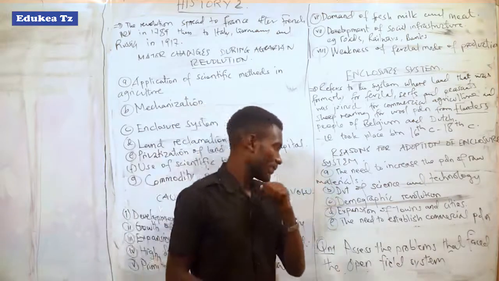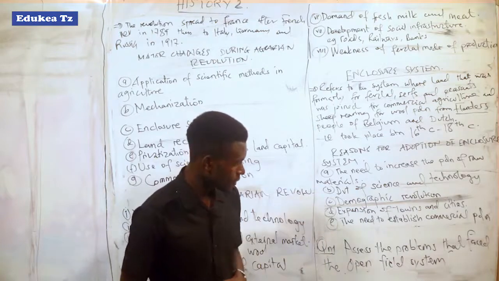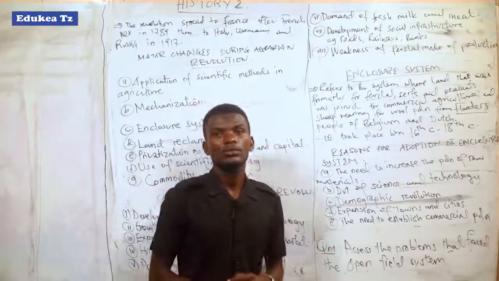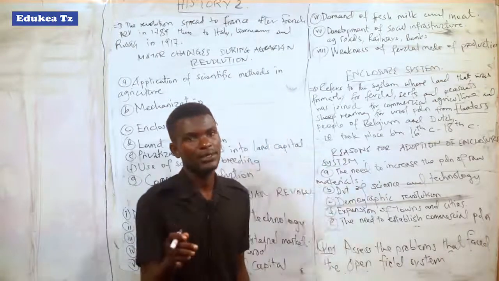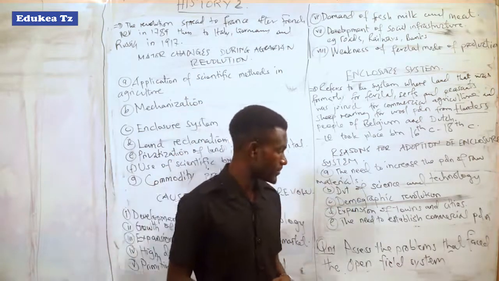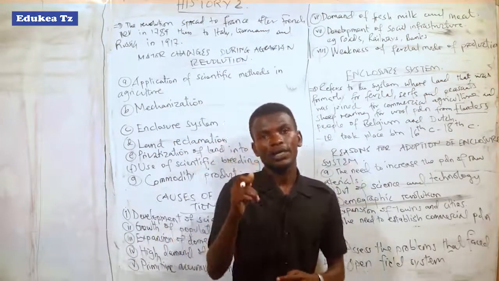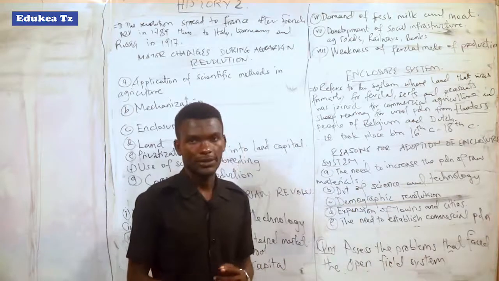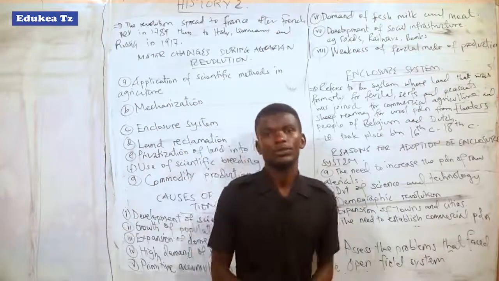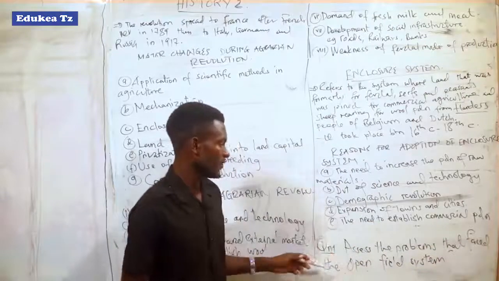Another problem that faced the open field system was the clash between feudal lords and peasants, and another one was poor agricultural methods in farming, and other points that I have mentioned in the explanation. So this is the question which you have to ask yourself and get the answer.